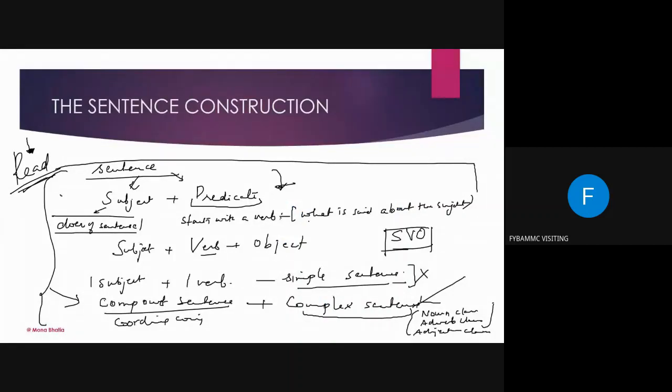So I was telling you that, while reading any piece of writing, if you come across any sentence that you are finding very difficult to understand because it is very complex, you don't have to get bogged down by it.